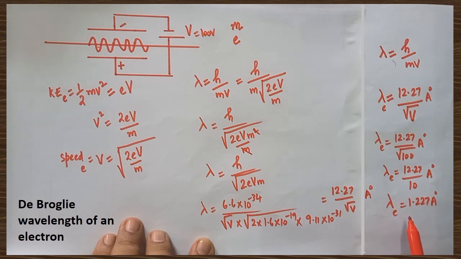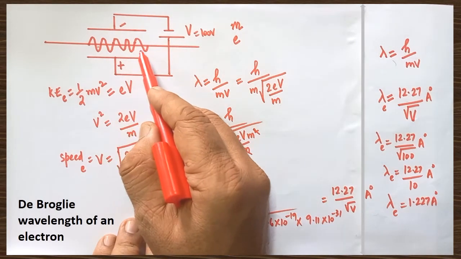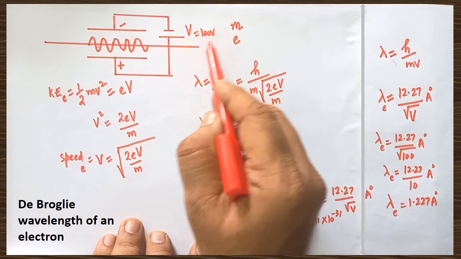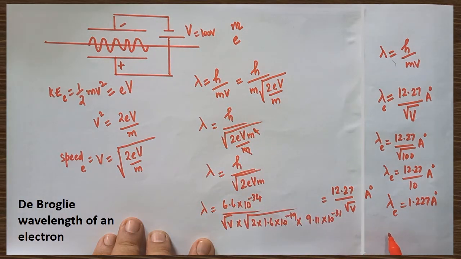X-rays possess their wavelength naturally, but electrons' wavelength can be reduced to this value by sending them through the electric field and applying 100 volt across the plates. So, lambda e is equal to 1.227 Angstrom.